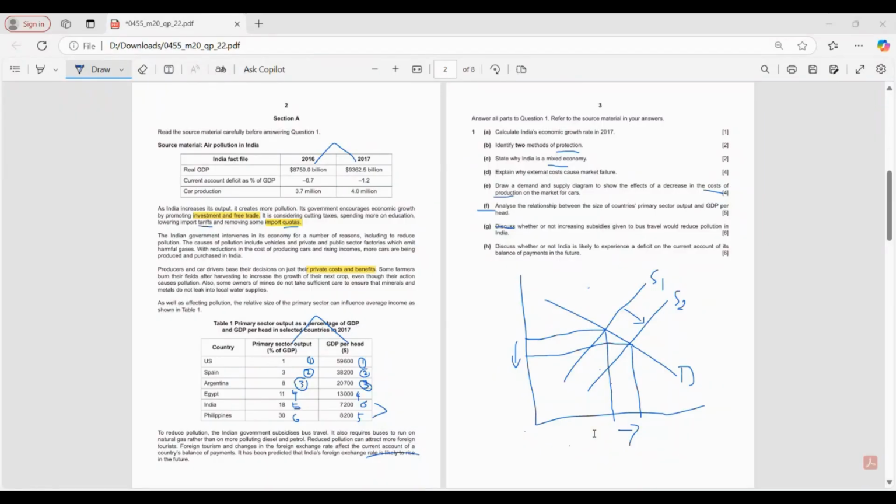And also now they are speaking in the case about rising income levels now in India. Yes or no? So when the income levels are rising, whether it's bus travel or car travel or whatever travel, it's going to rise. Everything is going to rise. So whether you subsidize or not, even the car travel will also rise parallelly because the income level is increasing. Agree, my dear? So always think of points where you can connect it to the case because it's a four-level question and the application from the case is very important. Is that clear?